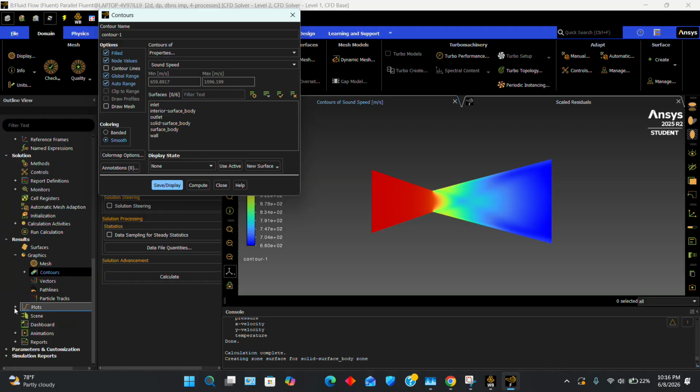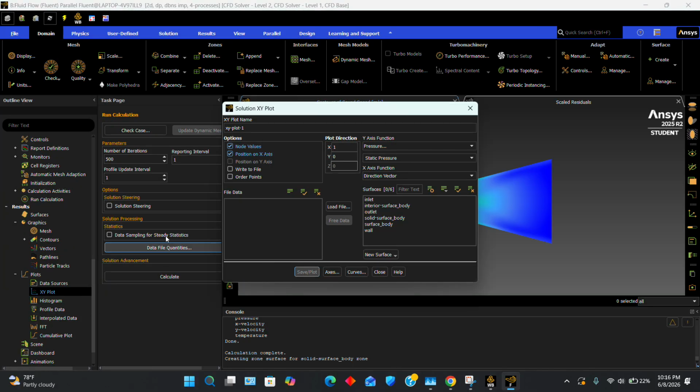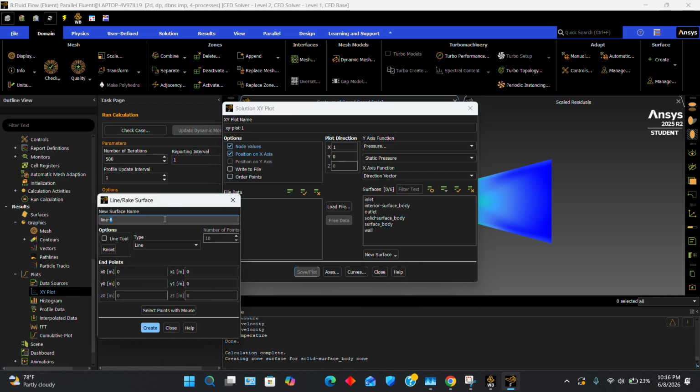For the plots, there's going to be a little more to it. So you're going to go to XY plot. What you're going to have to do is create a new surface, line rake, and you're going to name it sensor line. You're going to set x0 to negative whatever value you had for your converging center line.